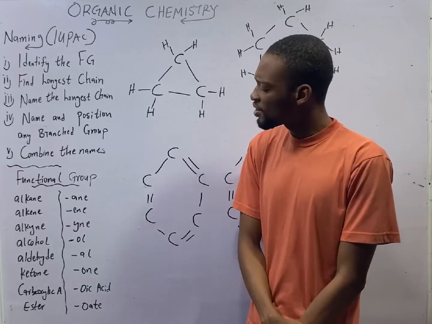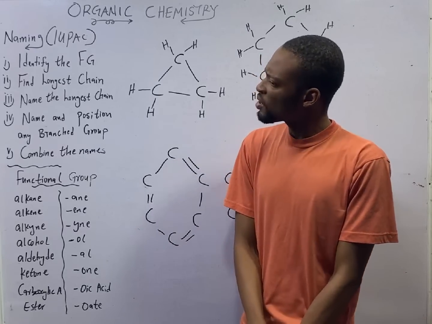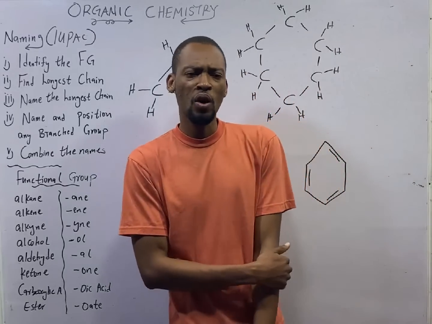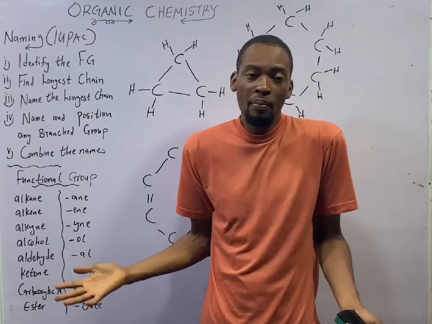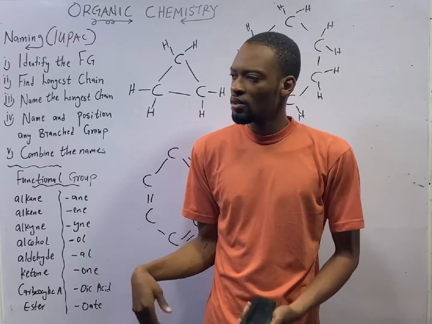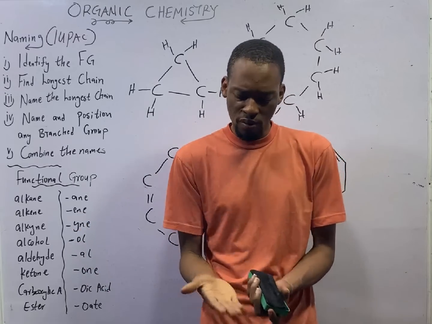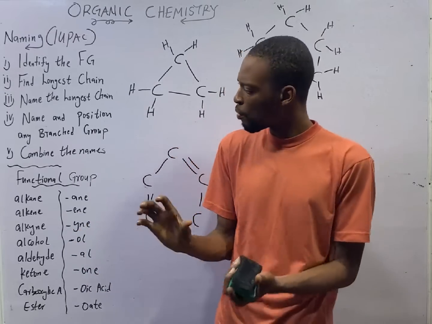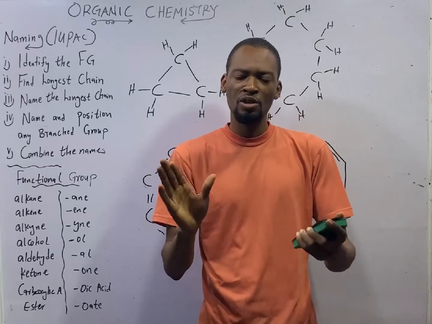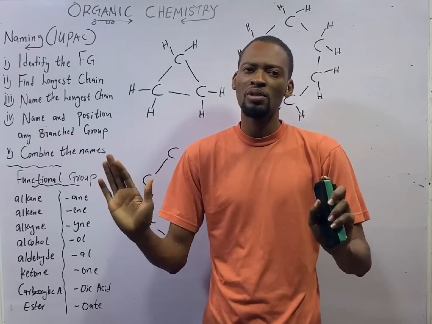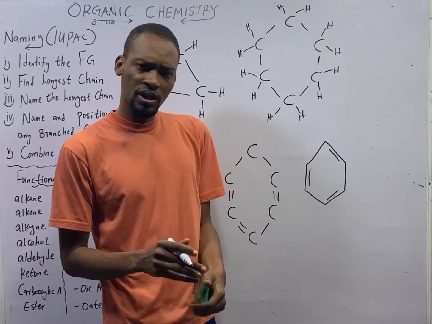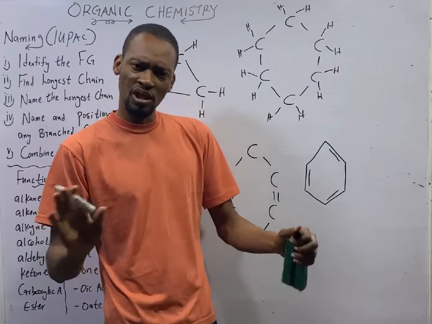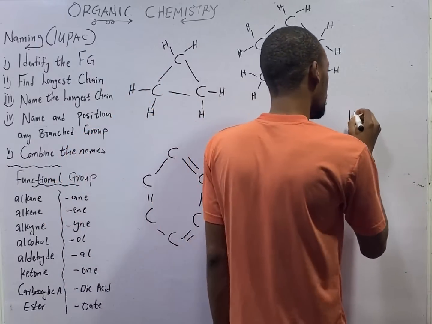So far in the series, you will notice that most of the compounds we've treated basically contain carbon and hydrogen only. Some of them single bond, some double bond, some triple bond, but they are carbon and hydrogen only. Carbon linking to hydrogen without any other element. All these compounds containing just carbon and hydrogen alone are referred to as hydrocarbons.